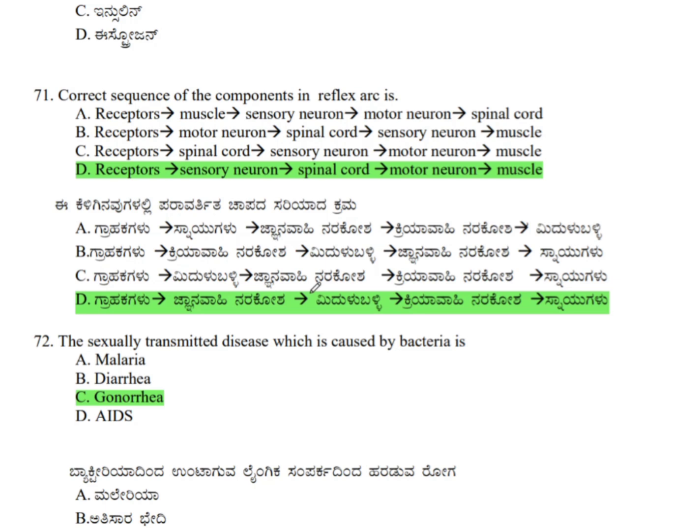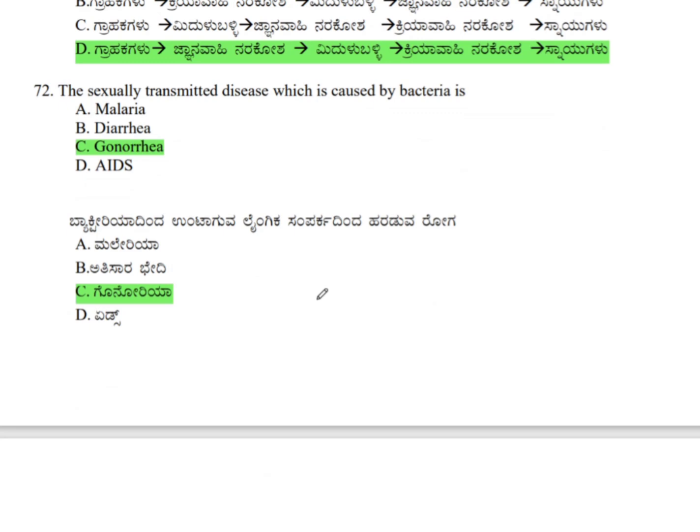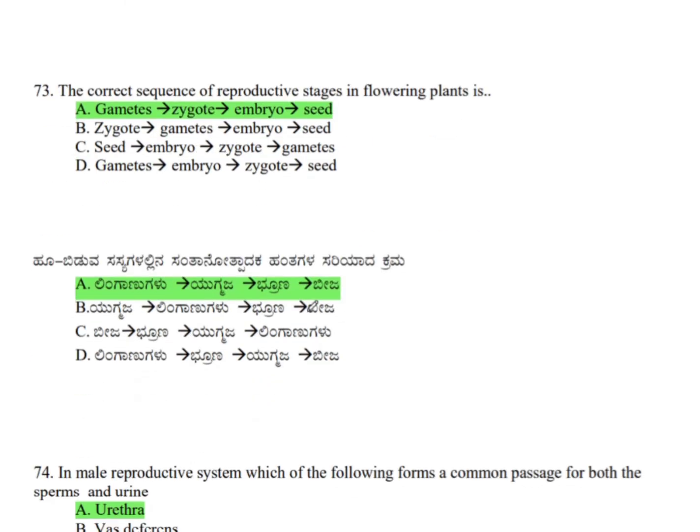Next question. The sexually transmitted disease which is caused by bacteria is gonorrhea. Therefore, the correct answer is option C, gonorrhea. The correct sequence of reproductive stages in flowering plants is, that is fusion of male and female gametes, then zygote formation, then embryo, then finally seed. Therefore, the correct answer is option A, gametes, zygote, embryo and seed.